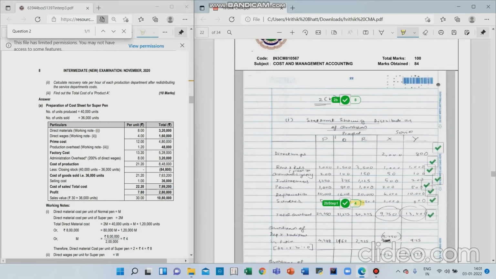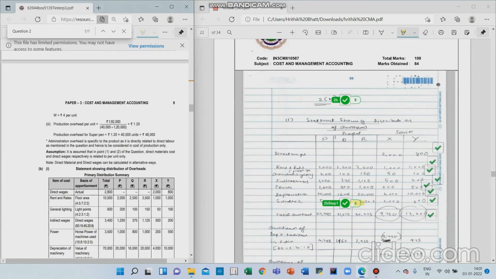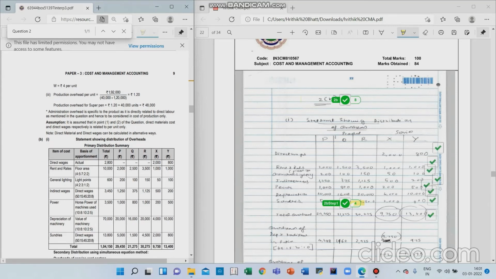And the suggested answer, so the reason can be, if you read the last line, they have written that direct material and direct wages can be calculated in alternative ways. Possibly because I have got full 10 marks, my answer was also one of the alternatives which was given to the examiner but is not given here in the suggested answer. So do not think that the suggested answer will contain all the possible answers. Sometimes the alternative is given, sometimes it is not given.